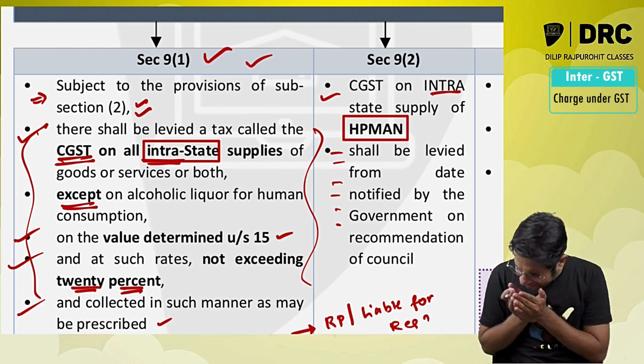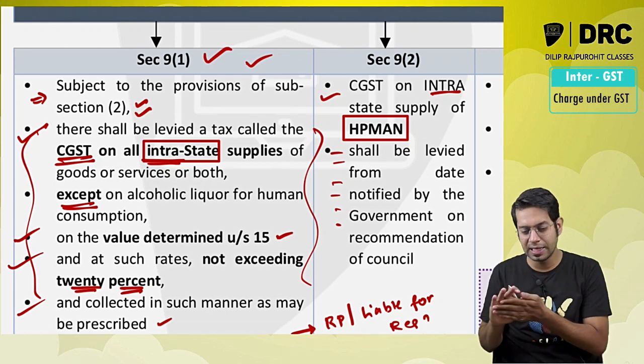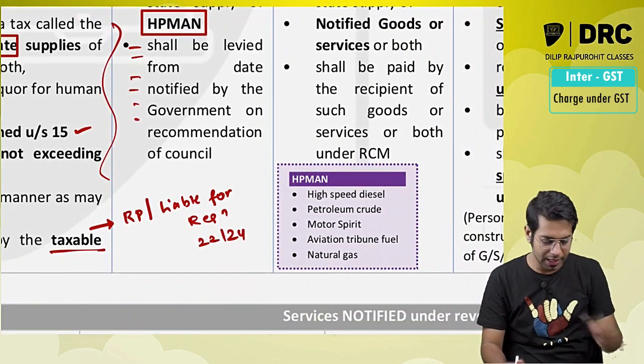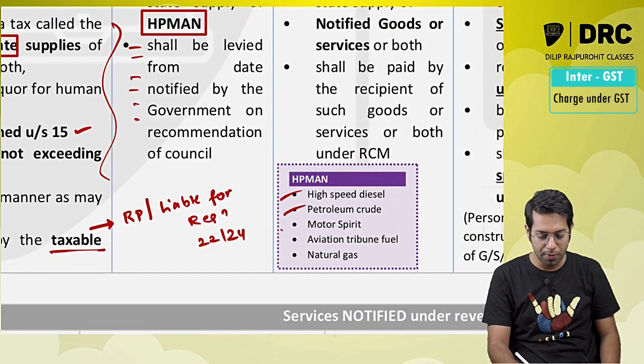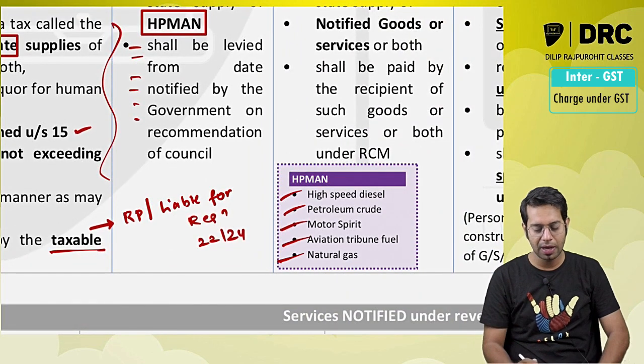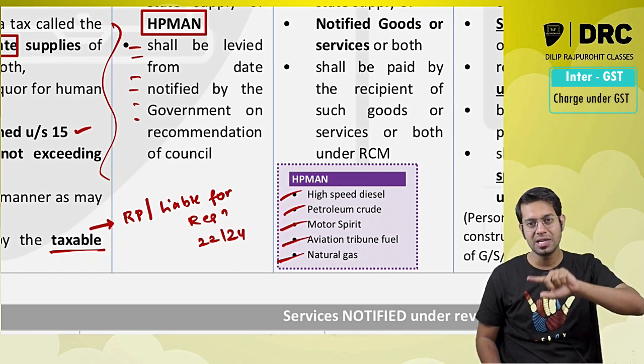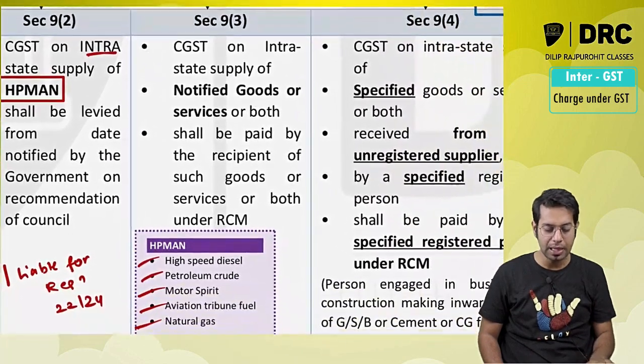But sir, will it be levied on a future date? Yes, it will be levied on a future date. That future date will be notified by the government. Sir, what do you mean by HPMAN? High speed diesel, petroleum crude, motor spirit, aviation turbine fuel and natural gas. On these 5 products, GST is not levied as on today. But GST will be levied on a future date as may be notified by the government.